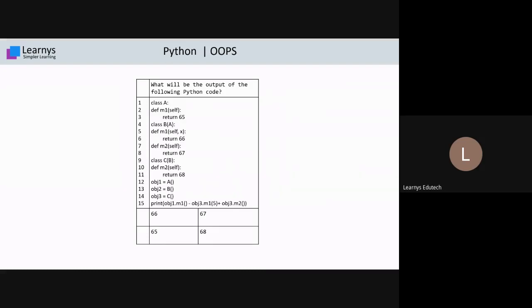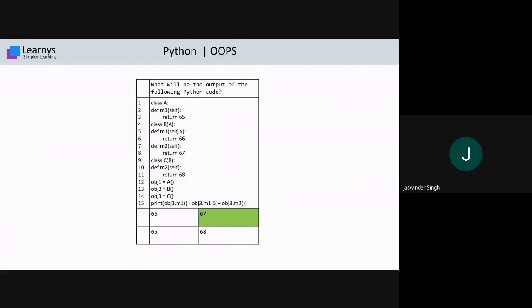Yes, Vaibhav. What about others? Hope you're solving it, no issue. Ashish is giving B as the answer. Sir, I think they're solving because we are getting the responses very slowly, but we are getting it. Okay, Jayendra B, Karthik B, Yash B. Good. Sir, please display the answer so that they will have the confirmation.